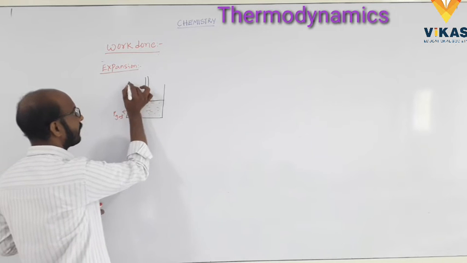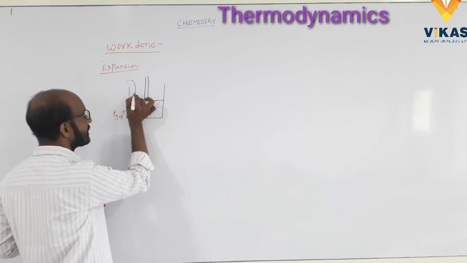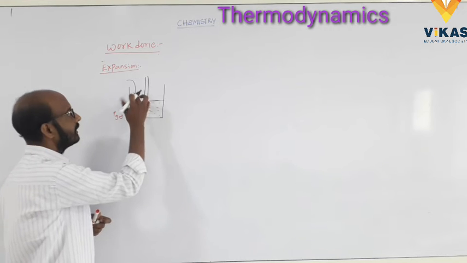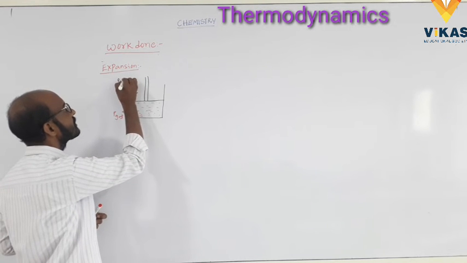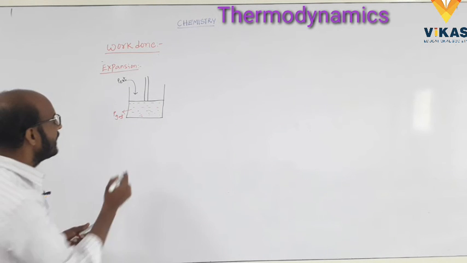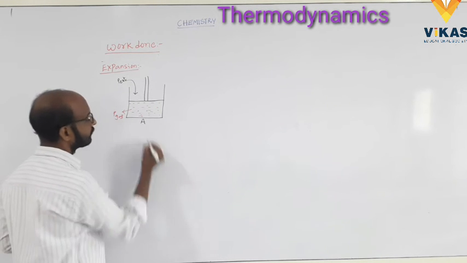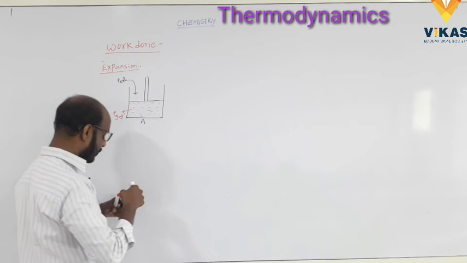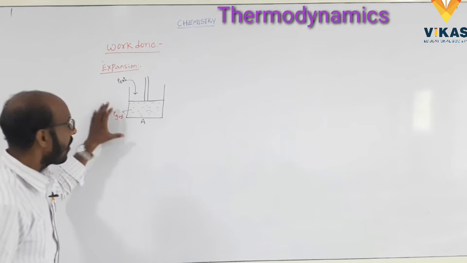Here the atmospheric pressure is acting on the container, that is called P external. It is the total area A, and this is the displacement. Next one, we take one container or cylinder.